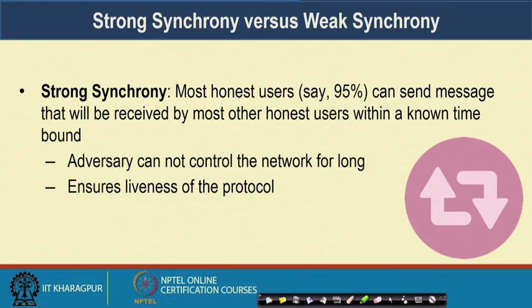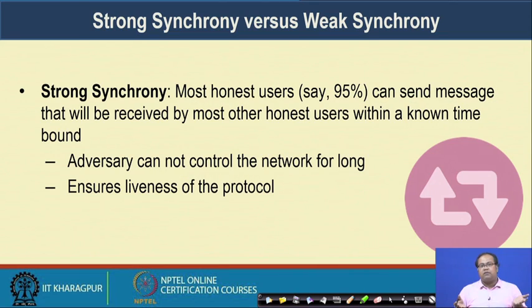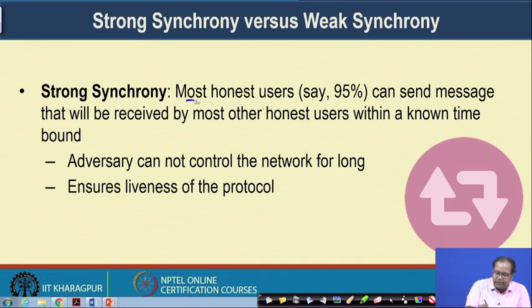Before going to the notion of final consensus and tentative consensus, we look into the synchrony model assumption made in Algorand. Algorand assumes two different types of synchrony, strong synchrony and weak synchrony. Strong synchrony says that most honest users, around 95% of the honest users in the network, can send messages that will be received by most other honest users within a known time bound.